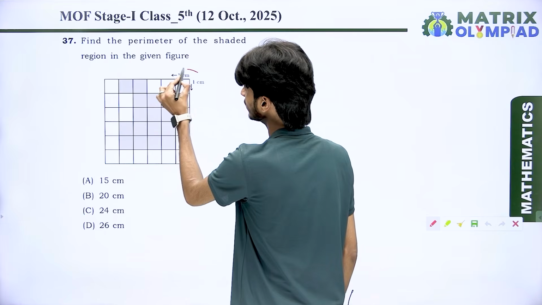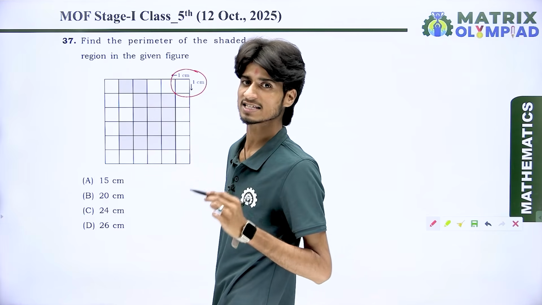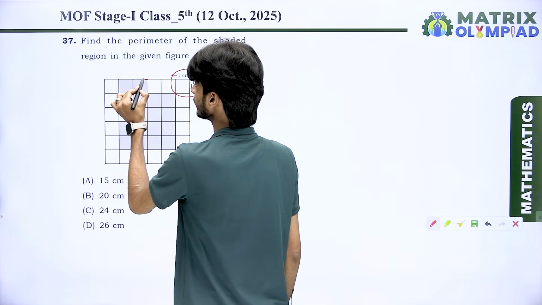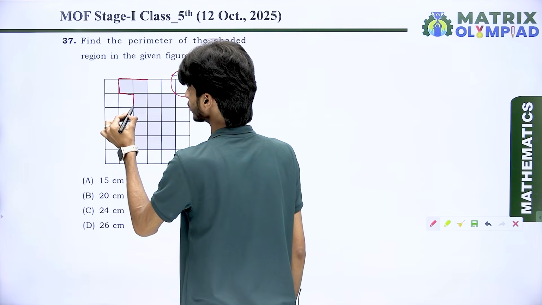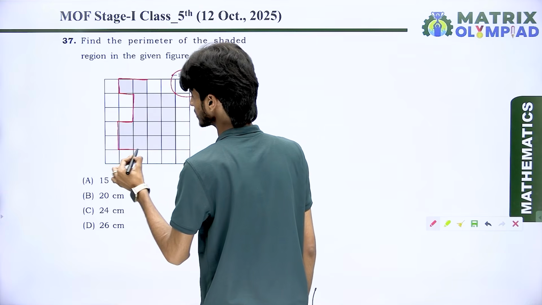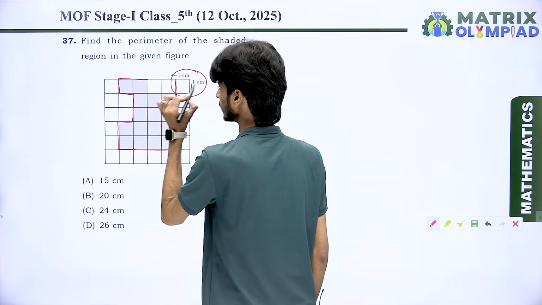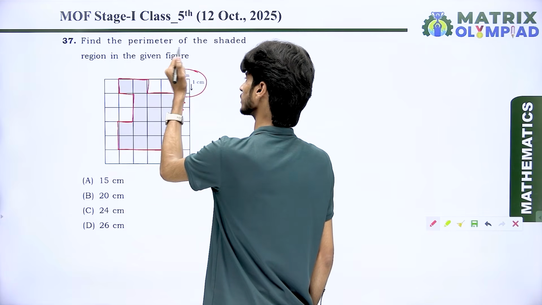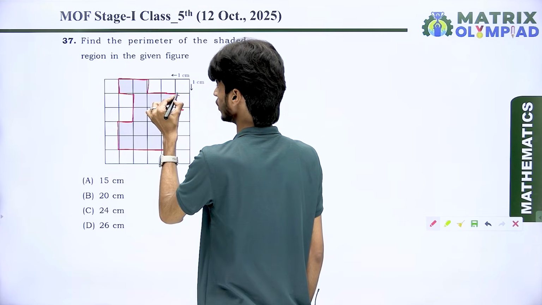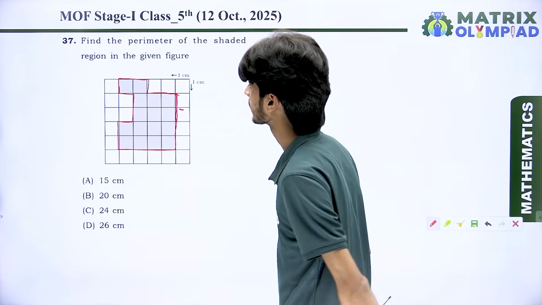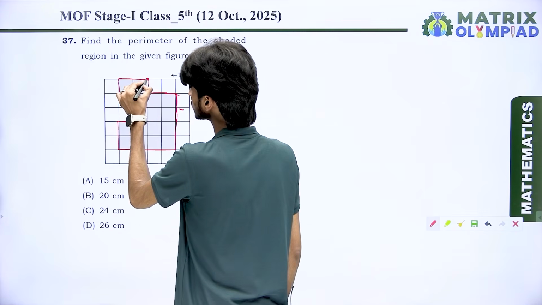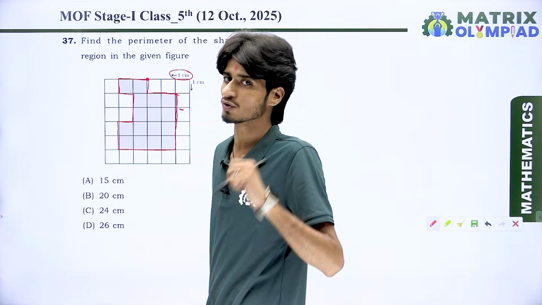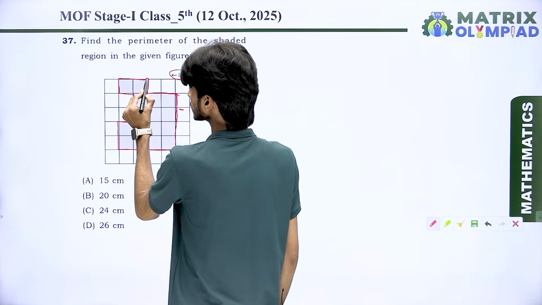And here we have squares. They have a side of 1 centimeter. Got it? So what do we want to find here? We want to find the outer boundary of the shaded region. Okay. We want to find it in the question. Got it? So first of all, look at the question very carefully. We will start from this point. You know very well, the side of each square box is 1 centimeter. That means it is also 1.